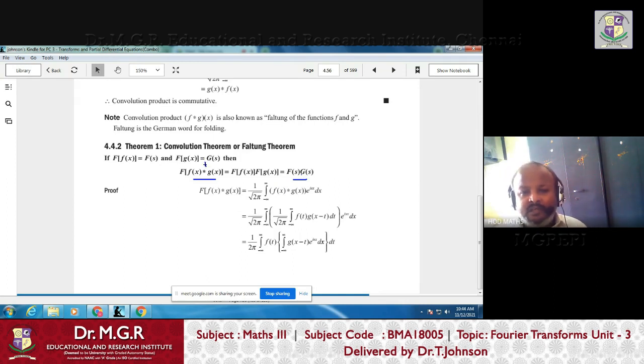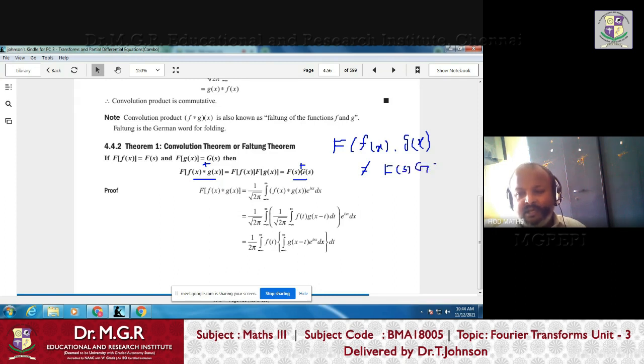if you add two functions or subtract two functions and then find the Fourier transform, it is the same as finding the Fourier transforms separately and then adding. In that case, it's good. But when you find the product of two functions, f of x dot g of x, and find the Fourier transform of the product, that is not equal to f of s into g of s.